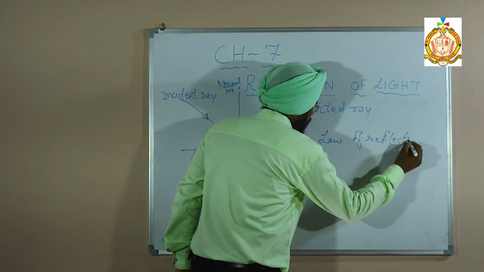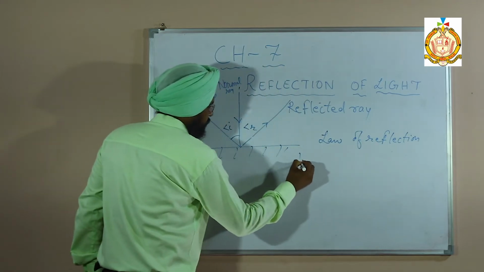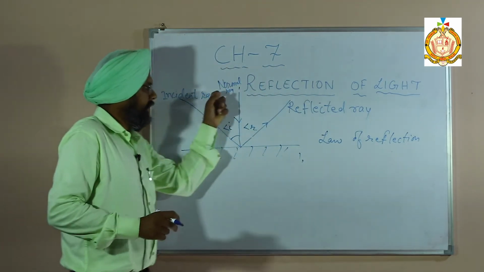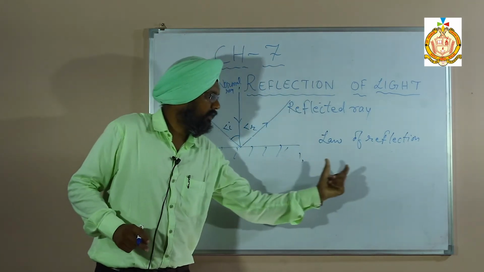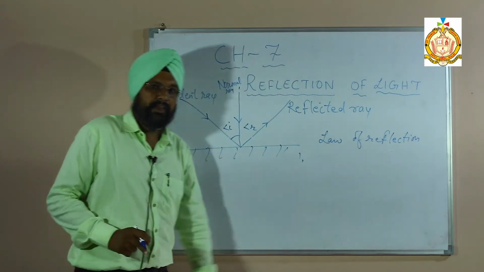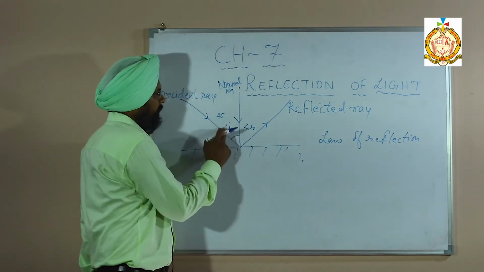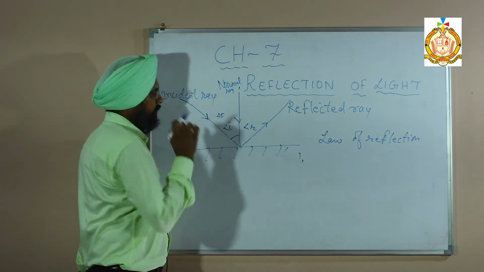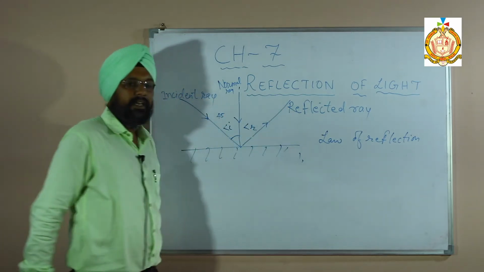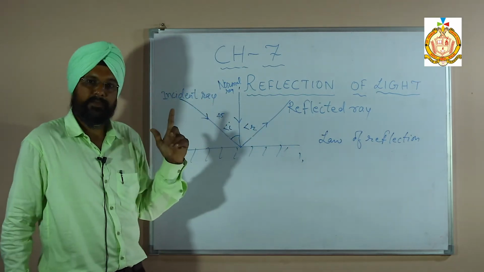Law of reflection is there. The first law is that all three lines, the incident ray, the normal, and the reflected ray, all lie on the same plane. Second one: suppose this angle is 45, the angle between the normal and the incident ray is 45. Then what will be the angle of reflection?